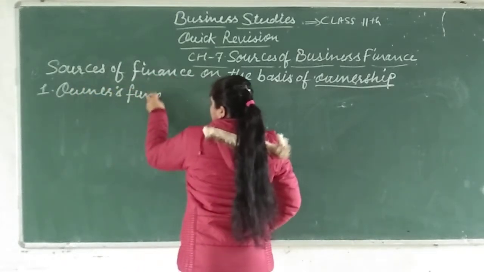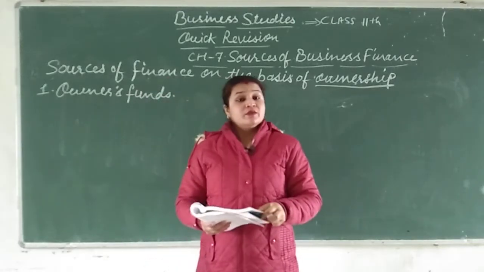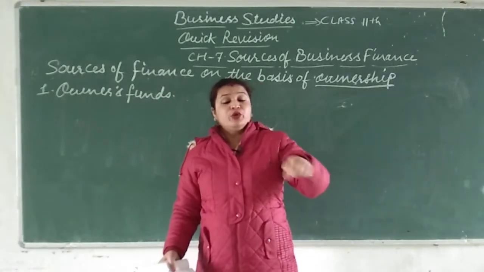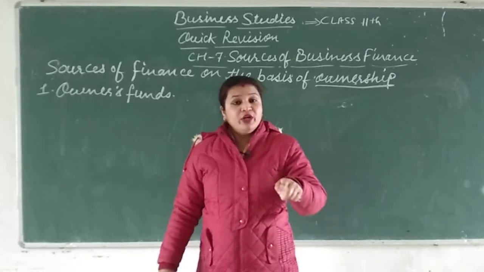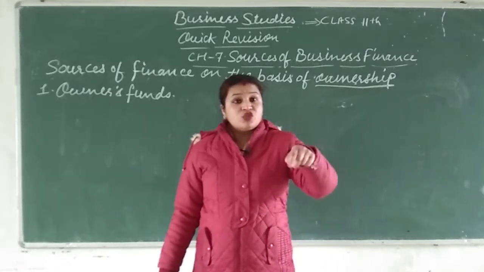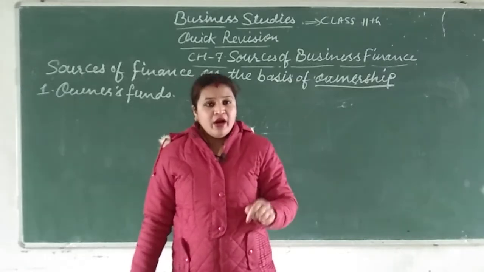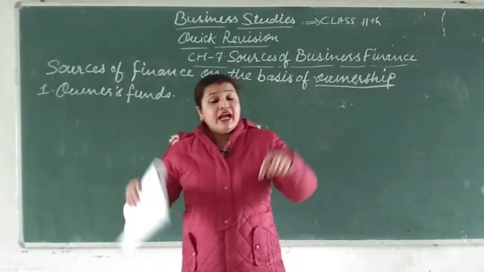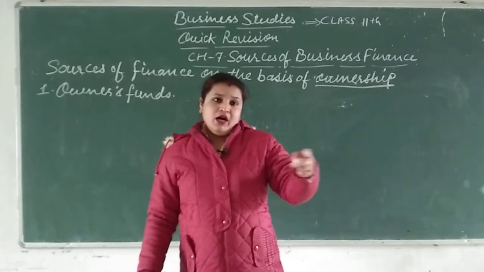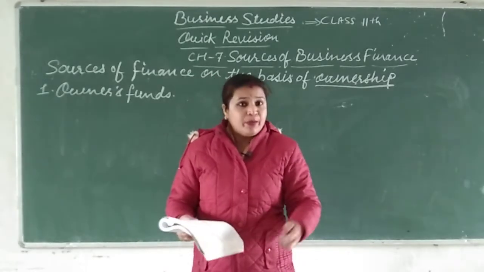Owner's funds. Now, what are owner's funds? The funds which are contributed by the owner. That is called owner's fund. And from where has he accumulated those funds? Through profit, through retained earnings of the company.